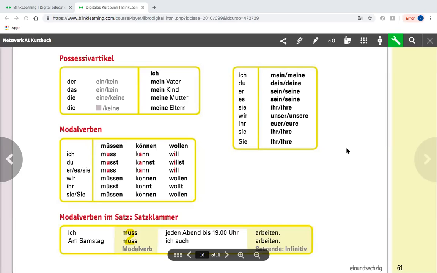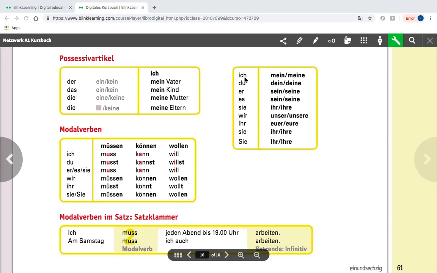So the main thing to keep in mind here, as you can see on the left-hand side, is that the endings correspond with the endings of the ein words. Yeah, ein words are ein, kein, and also mein. So they correspond with the endings of these, which you had already studied at this point. So what we have here is that it becomes much clearer. The possessive article depends on the subject, right? Based on the subject, you have to decide which of the articles you need to use.